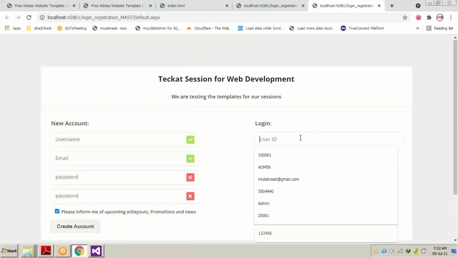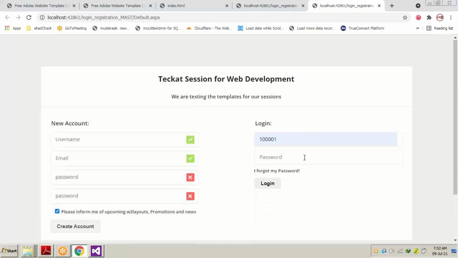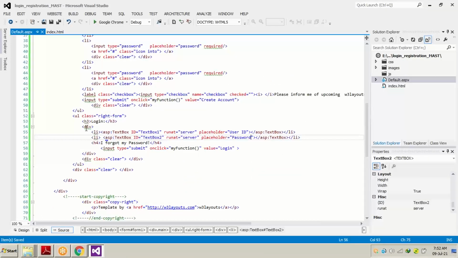It will look the similar way inside. You cannot distinguish the ASPX control and the HTML control, because all the things are attached with the CSS and JavaScript, and everything is written. You can find it right here also. It's written class write form. This is the class which has been used to decorate, to put the section inside the right hand side.